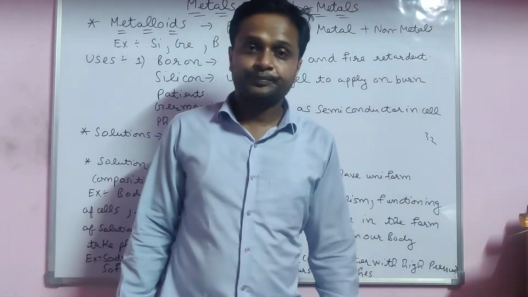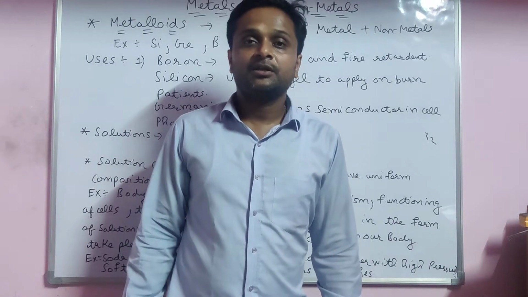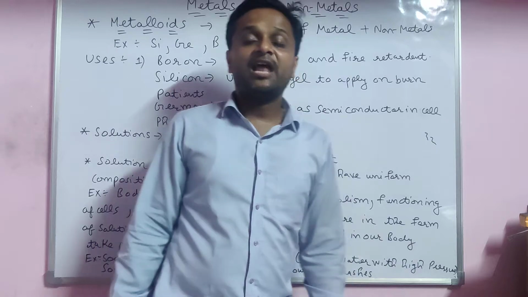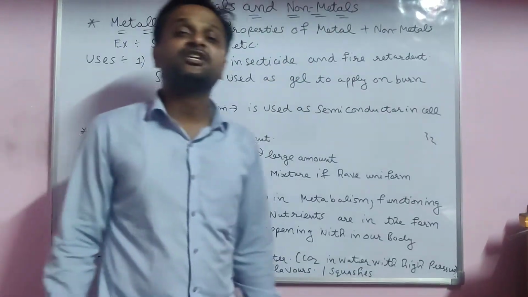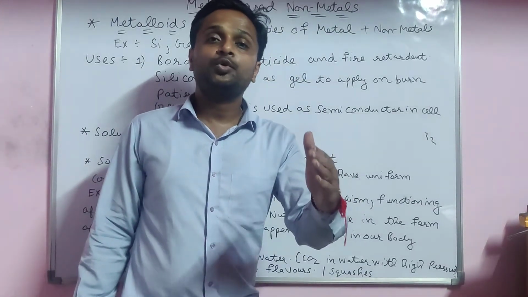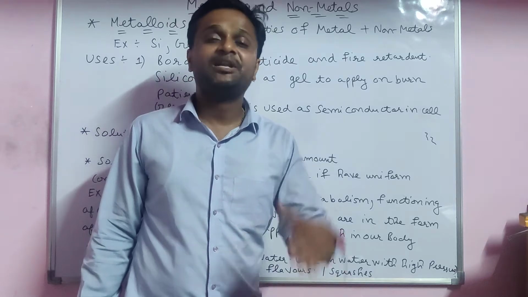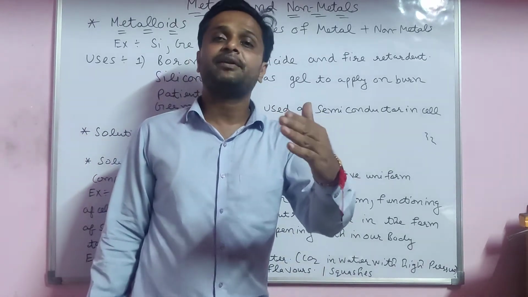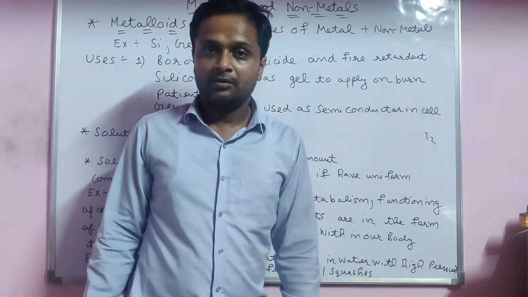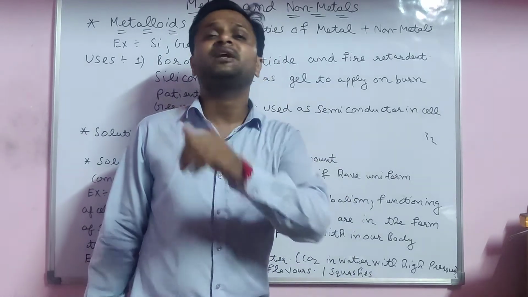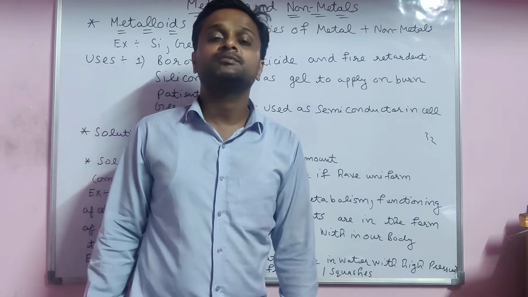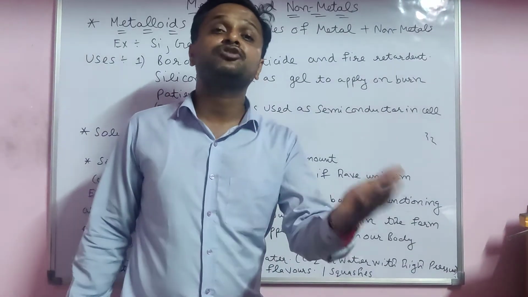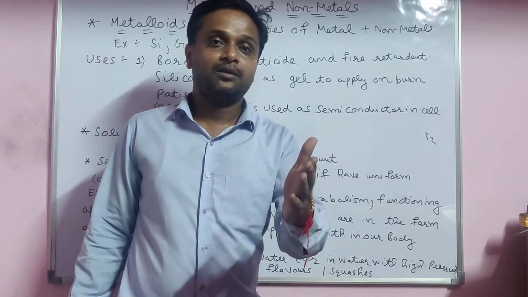Good morning all of you. In the last lecture, I already discussed what an alloy is. Actually, an alloy is a mixture of two or more metals, or sometimes a non-metal. For example, steel. Steel is a mixture of iron plus carbon. When you mix a metal with a little bit of non-metal, that forms the alloy. And the properties of an alloy are those of a mixture of metals.